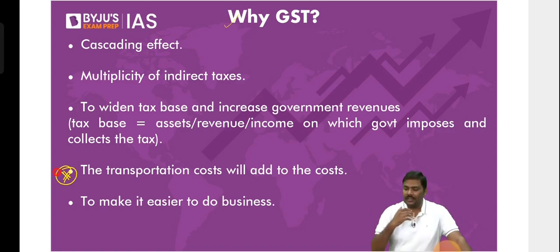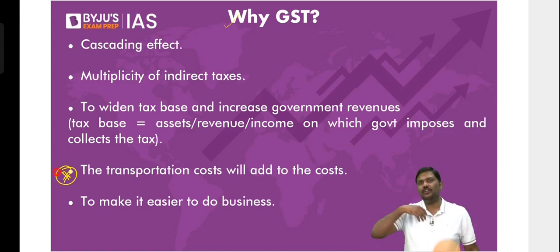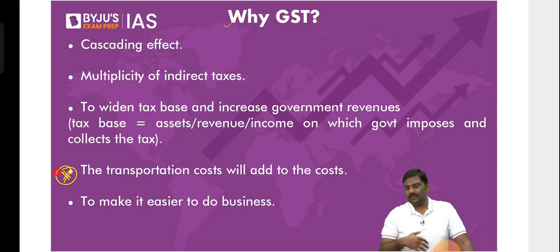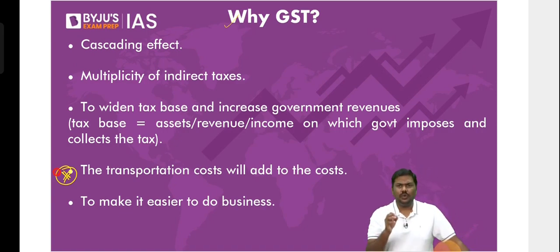That is precisely why the states introduced the concept of input tax credit, ITC, under the VAT system, value added taxation. But even under ITC, within the same state, whenever you manufactured and sold, cascading effect was not a problem. But whenever there was interstate trade and commerce, goods manufactured in one state and consumed in another state, that led to a lot of cascading effect. So in order to address that, we have implemented the concept of GST, goods and services tax.